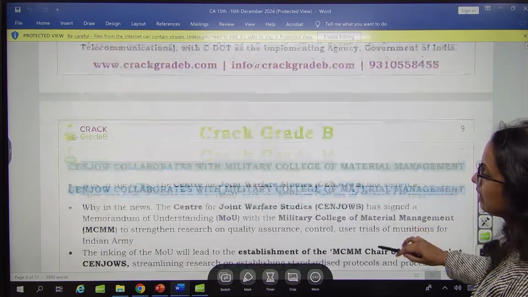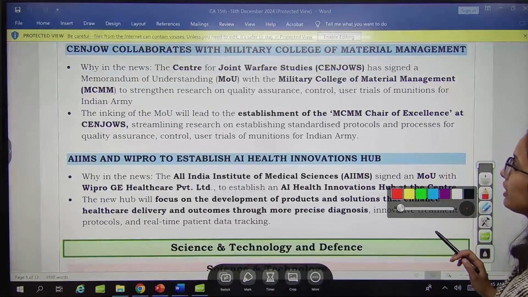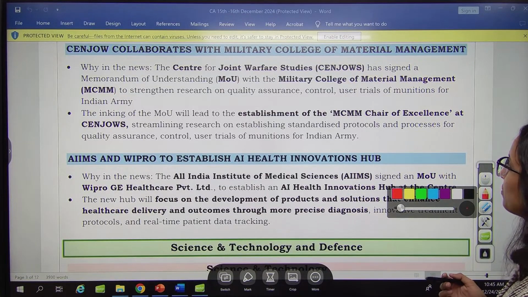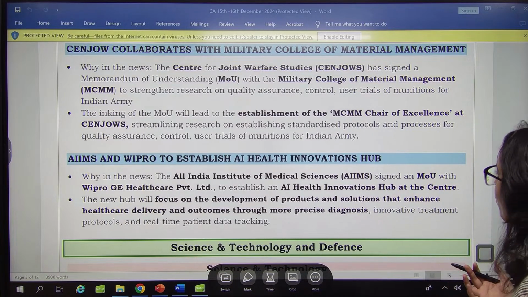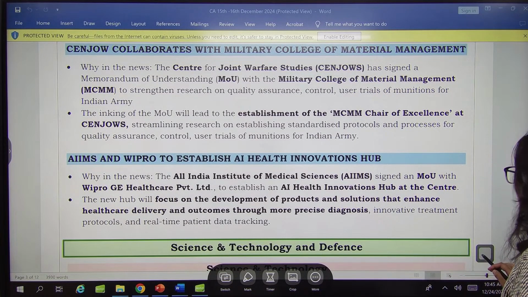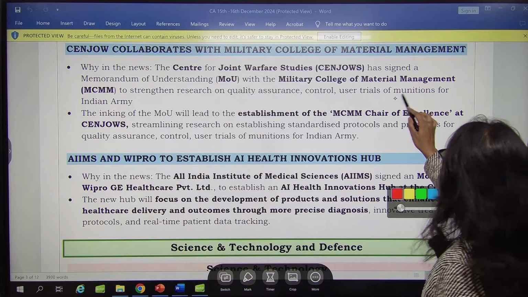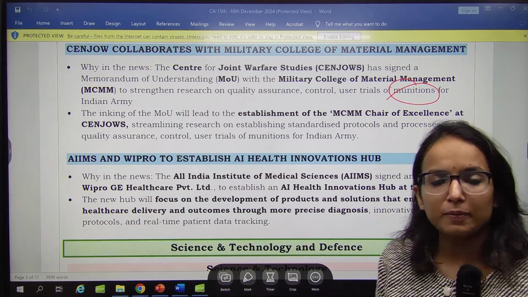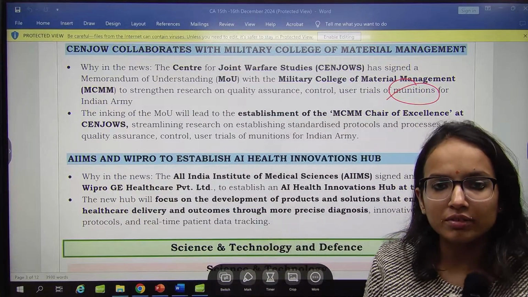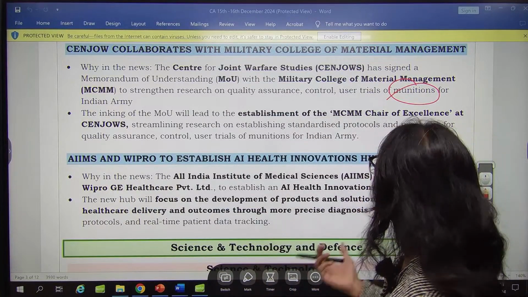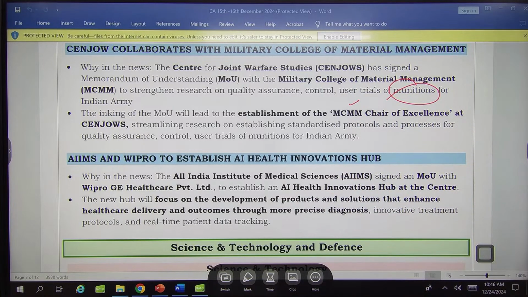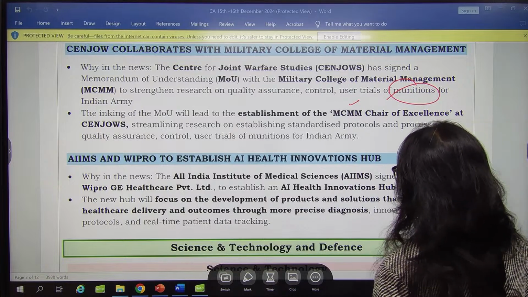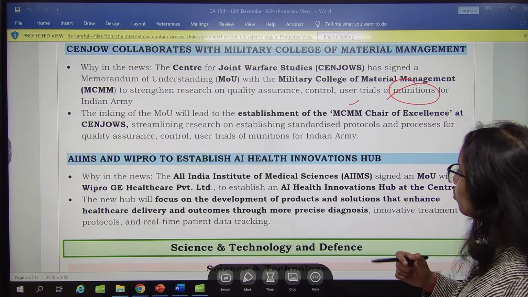Remember this thing. The next one you have Center for Joint Warfare Studies has signed an MOU with Military College of Material Management to strengthen research on quality assurance, control and trials of munitions for the Indian Army. The munitions, all, जिसको आप हिंदी में बोलते हैं म्यूनिशन, राइट, गोला बारूद जिसको हिंदी में बोलते हैं. So trials of all the munitions for the Indian Army, they have signed this MOU with Military College of Material Management. And under this MOU, it is going to